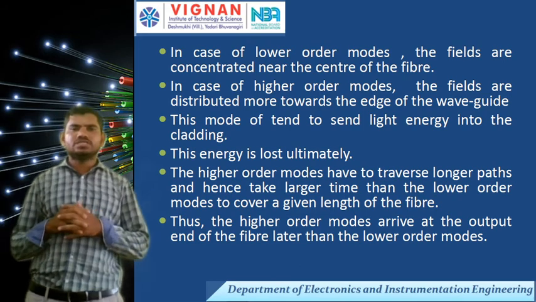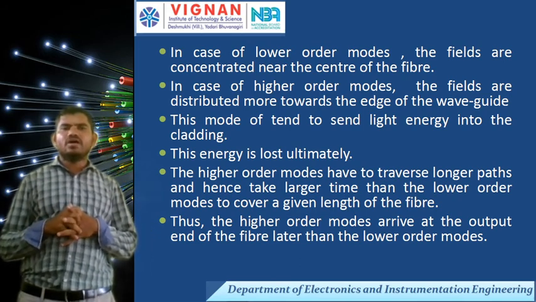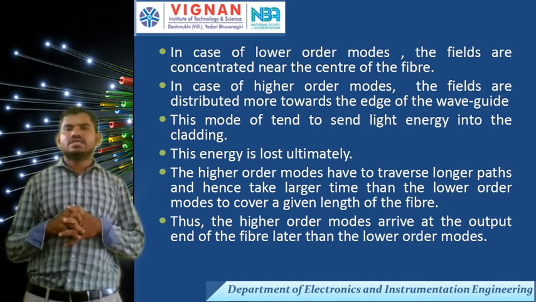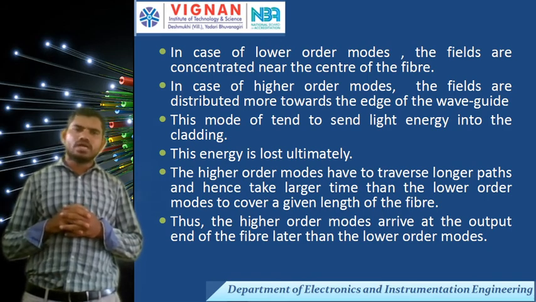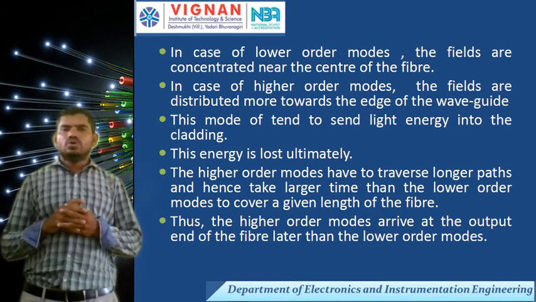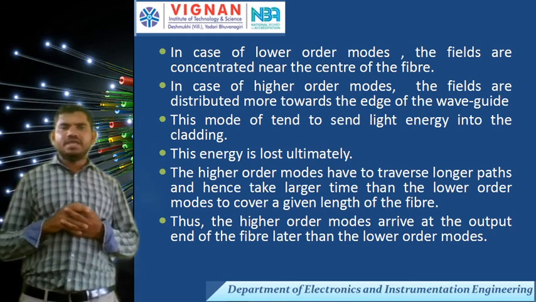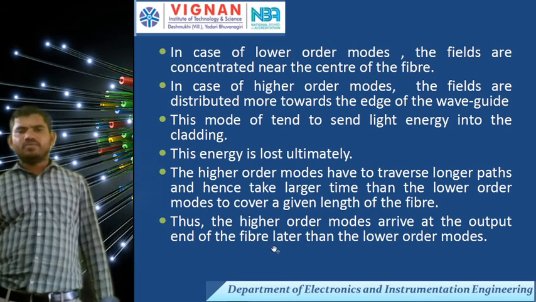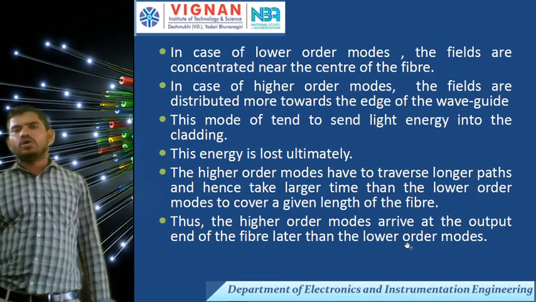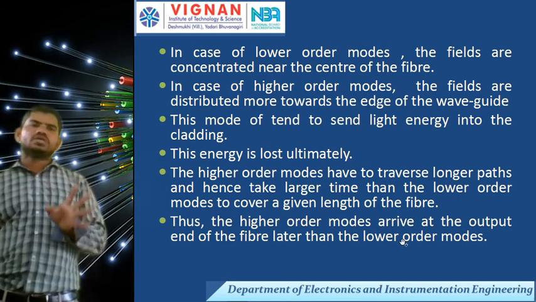This energy is ultimately lost, and the higher order modes travel longer paths, and hence take more time than the lower order modes to cover a given length of the fiber. The higher order modes arrive at the output end of the fiber later than the lower order modes. Okay, these are higher order modes and lower order modes.